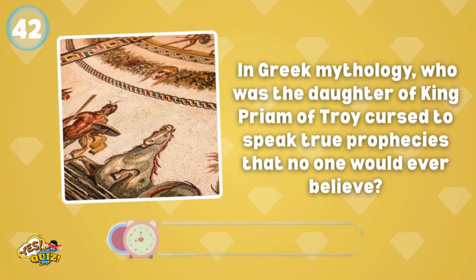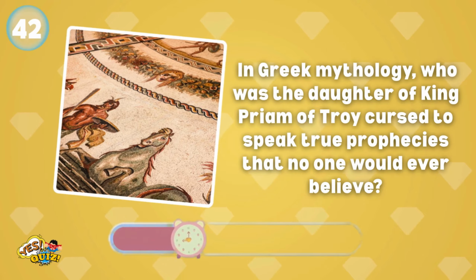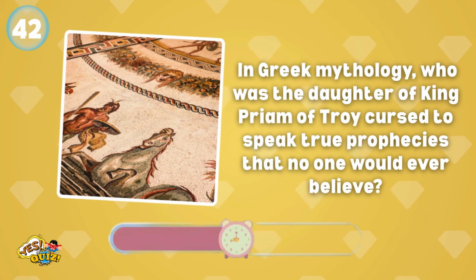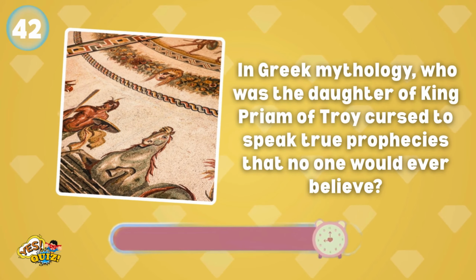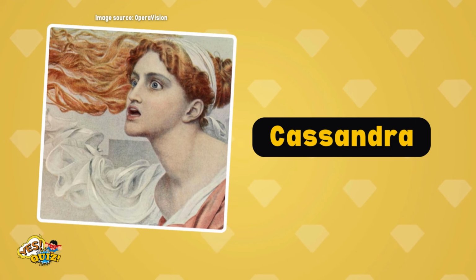In Greek mythology, who was the daughter of King Priam of Troy, cursed to speak true prophecies that no one would ever believe? Cassandra.